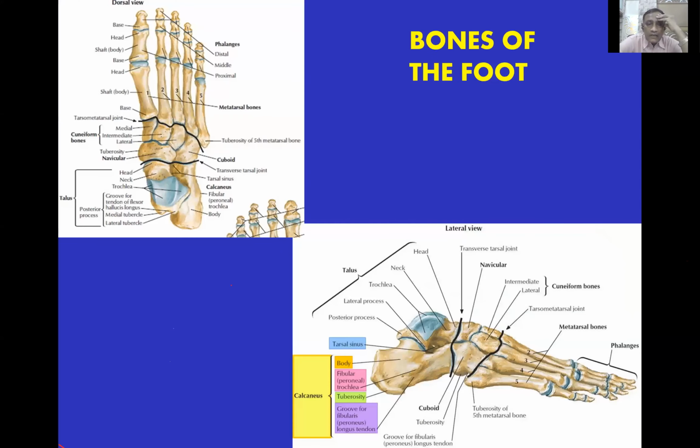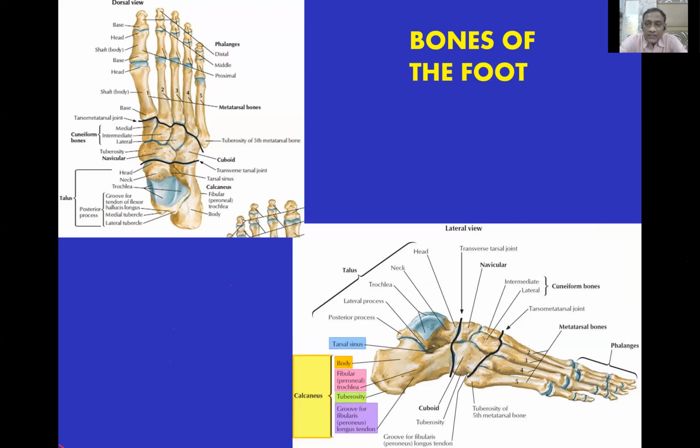Then the next topic is the foot articulation. So there are about 26 bones. Dr. Gopak Kumar said in his lecture, there are 26 bones and there are so many ligaments attached. So from the exam point of view, 2 injuries are very important. One is Lisfranc and second is Jones fracture.